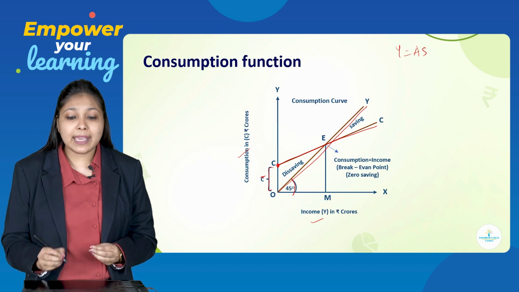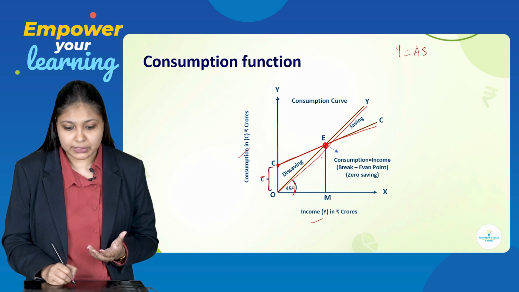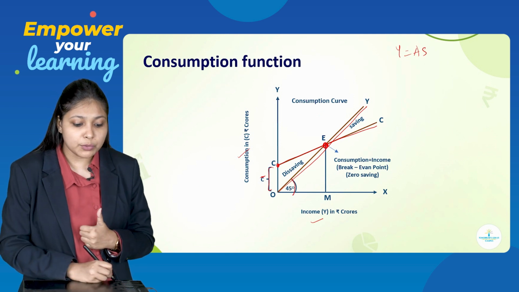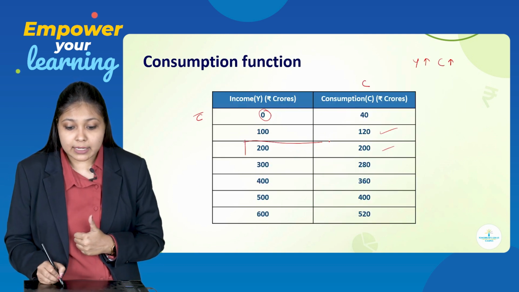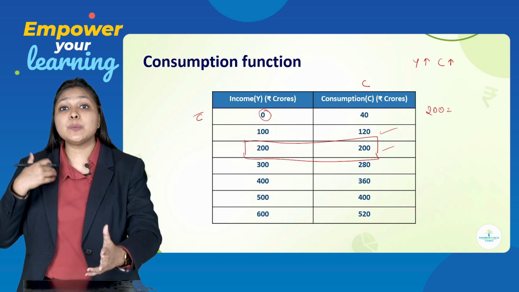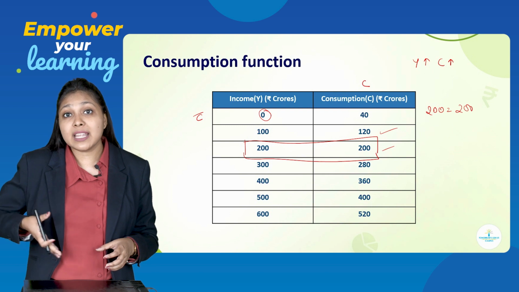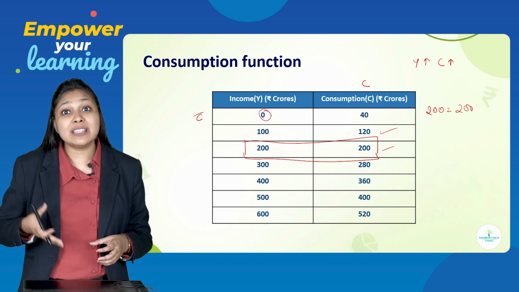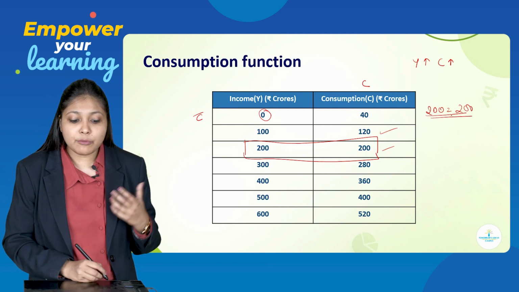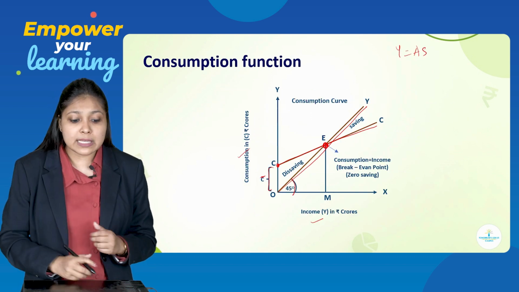So the point where the consumption curve and income curve meet each other is the break-even point. Break-even point is when the consumption is equal to income. If you want to see the schedule, this is the point where income is equal to consumption. That means the income of the person was 200 and the person has spent the entire 200. Here I am saying person, but it is not a person. We are talking about the entire economy. This is not micro, this is macro. So the entire income was spent for consumption purpose, and that is the point where the consumption curve is meeting the income curve.